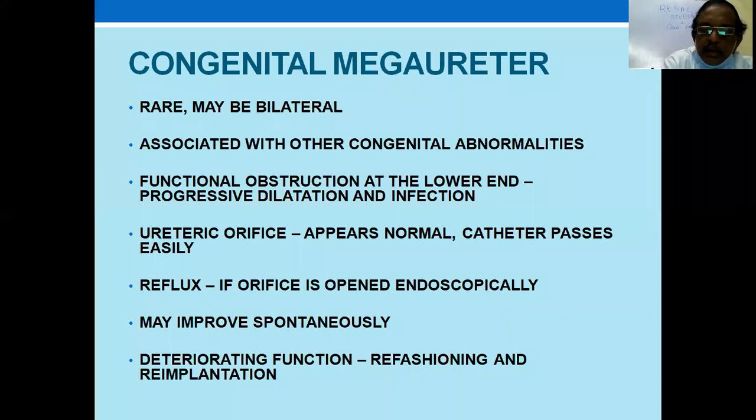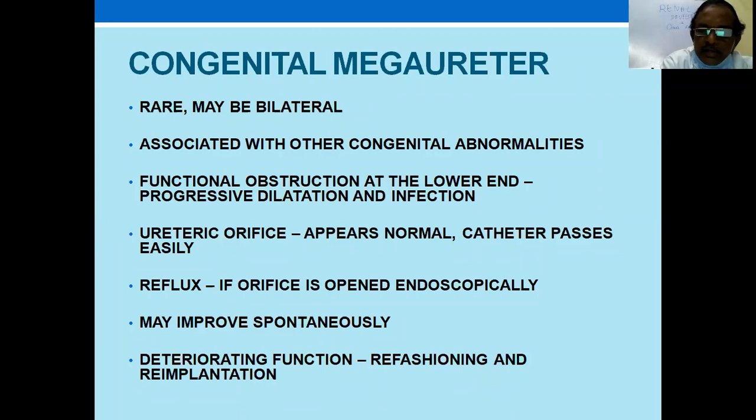The problem here in megaureter is either obstruction or reflux. Both things can occur there. If there is functional obstruction at the lower end, there is progressive dilatation and infection. Sometimes it can be so big that while operating, you can mistake a megaureter for an intestine. Unless you are sure that it is ureter, you should not do anything drastic.